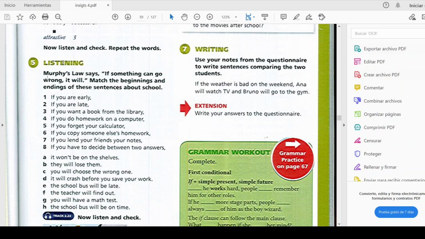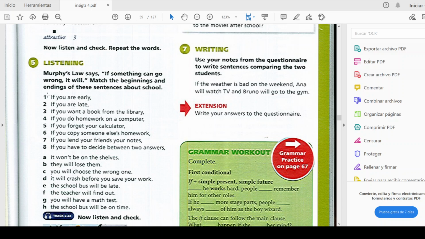This is a listening exercise. So you are going to listen. Murphy's law says if something can go wrong, it will. You are going to match the beginnings here. If you are early, if you are late, if you want a book from the library, and you are going to match the beginnings with the endings of the sentences about school.